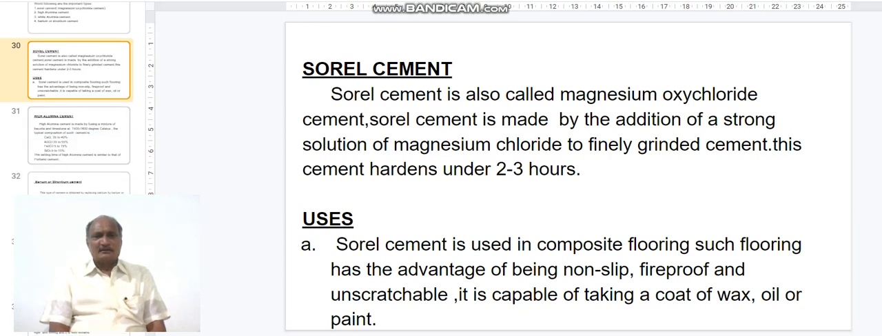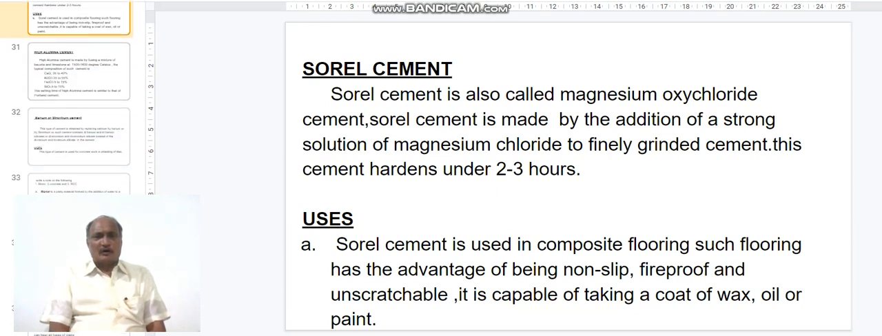Soral cement or magnesium oxychloride cement. Soral cement is also called magnesium oxychloride cement. Soral cement is made by the addition of a strong solution of magnesium chloride to finely ground cement. This cement hardens in only 2 to 3 hours.